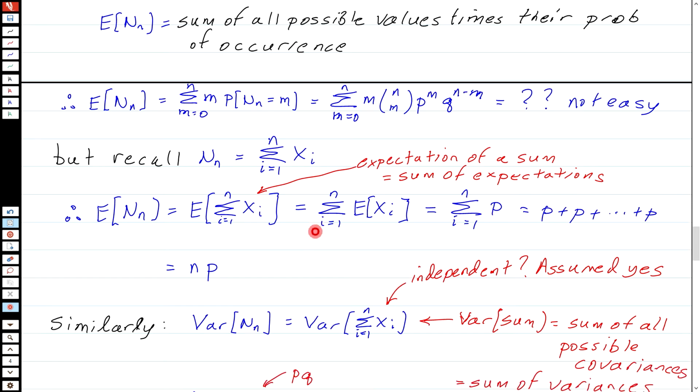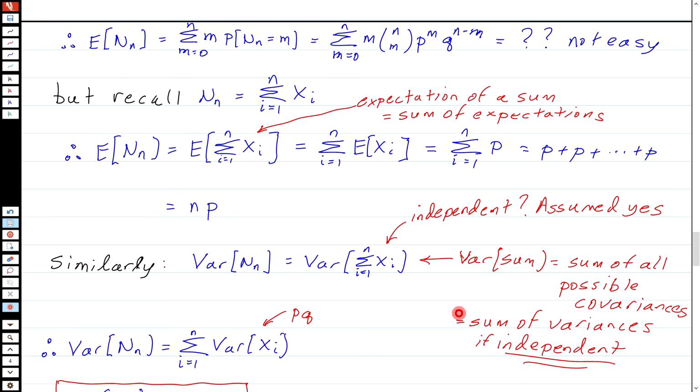Similarly, to get the variance, the easier way of doing this, rather than looking at the sum of all possible values of m squared times this thing, is just to look at the fact that n sub n is this sum. So I end up with the variance of a sum. And if you recall, the variance of a sum is the sum of all possible covariances, unless these things are independent. If they're independent, then the variance of a sum becomes the sum of the variances, which is much simpler.